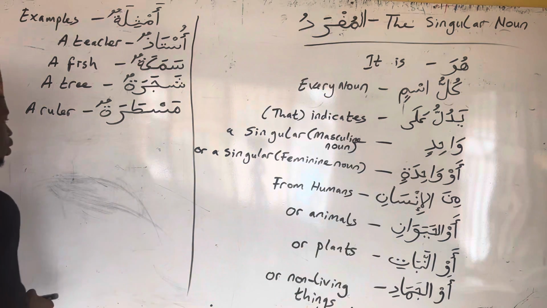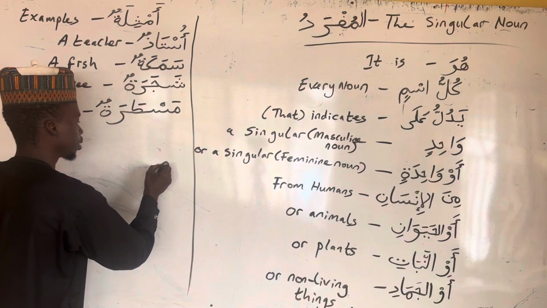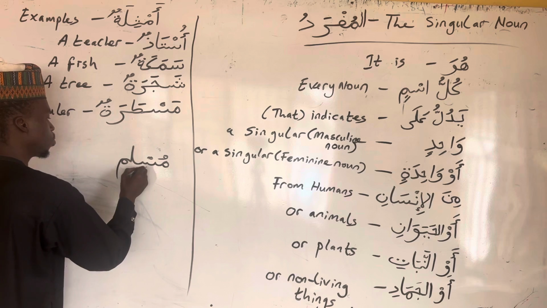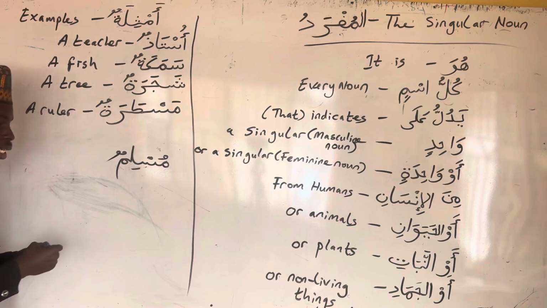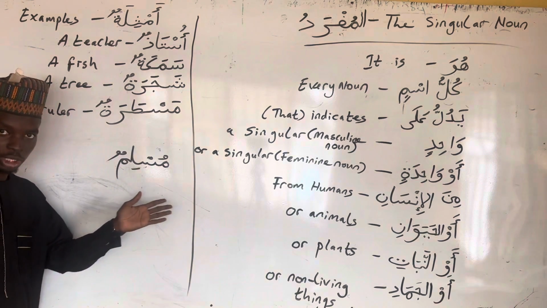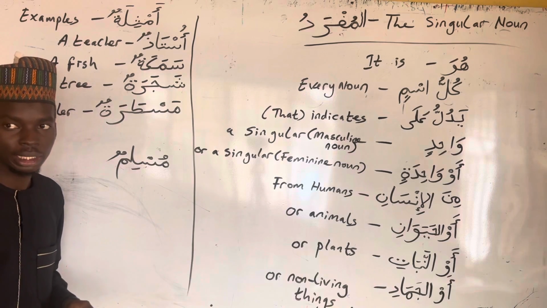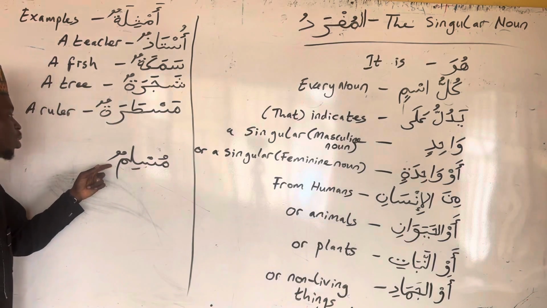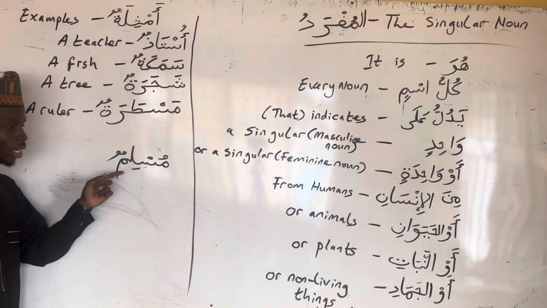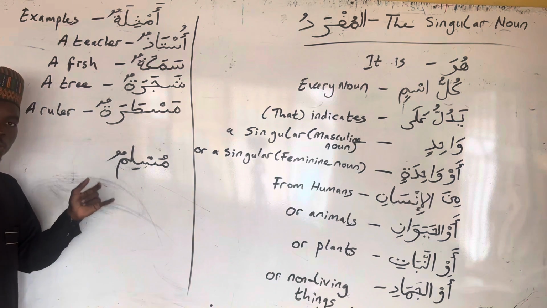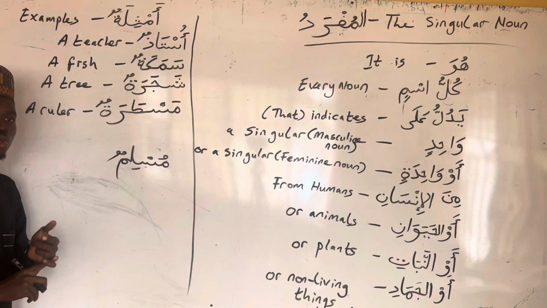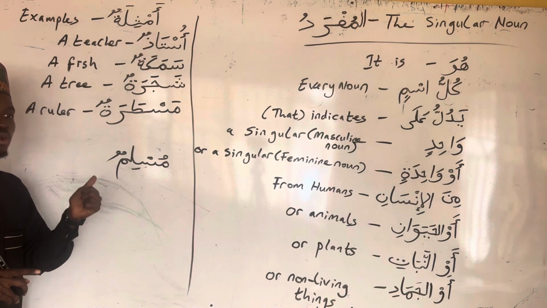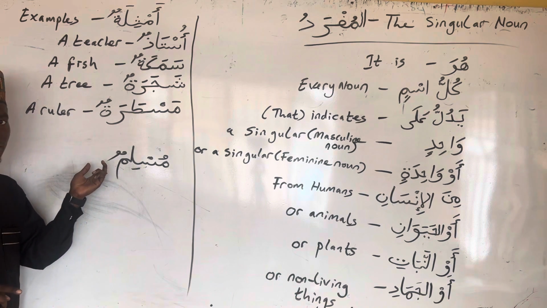For example, let me use the word Muslimun. Now let's take it through the four tips I mentioned earlier. The first tip is that the word has to be capable of taking on tanwin. You can see that Muslimun is ending with tanwin, dammatan. The second tip is that it should not end with alif followed by a nun with single kasra. So it is not ending with alif and nun.